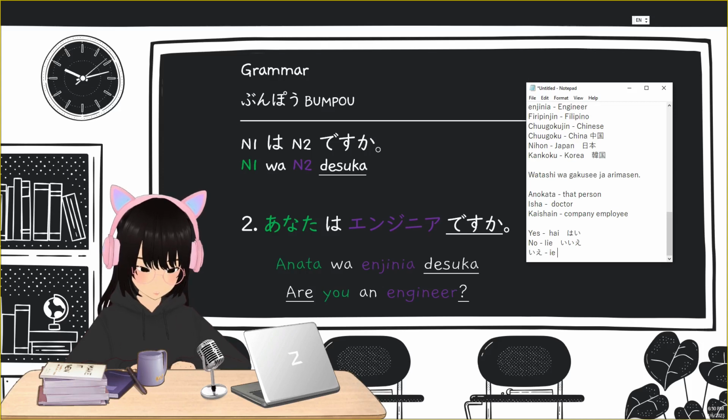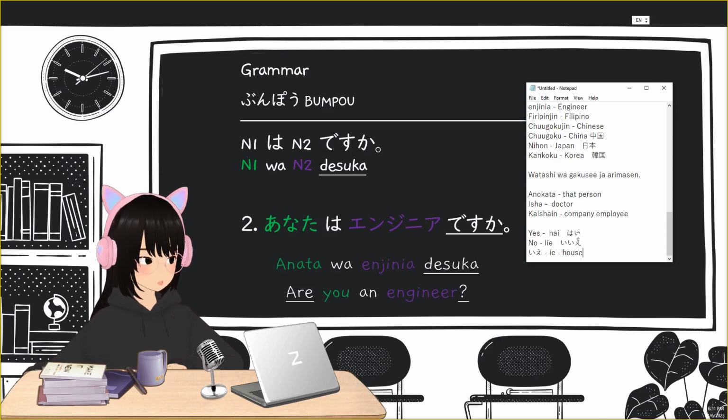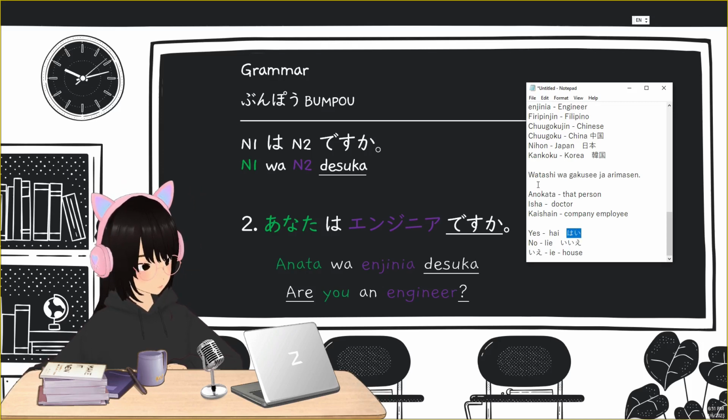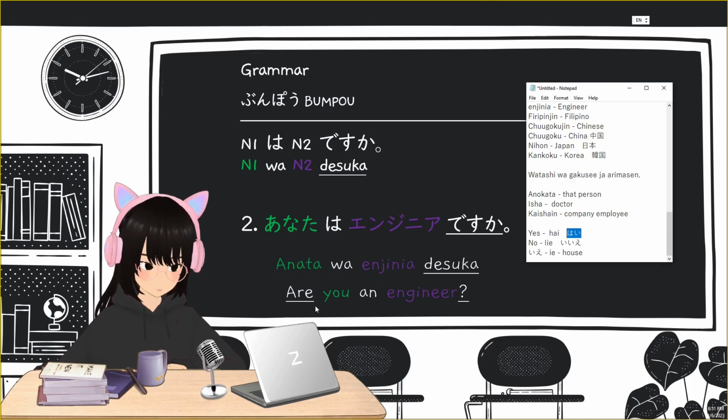So this means house. So just be careful with pronouncing iie and ie. Okay? So the right pronunciation is iie and hai. Okay? So Reja, again, you can answer with yes or no. So if someone is asking you, "Anata wa engineer desu ka?" you can answer with hai.